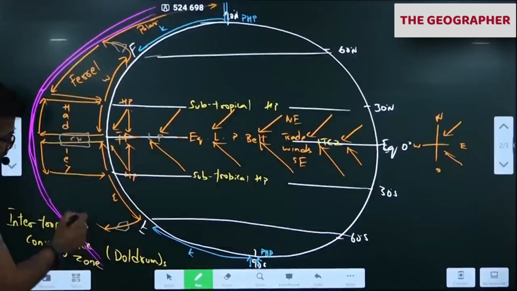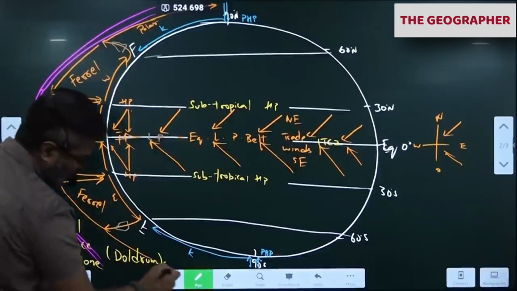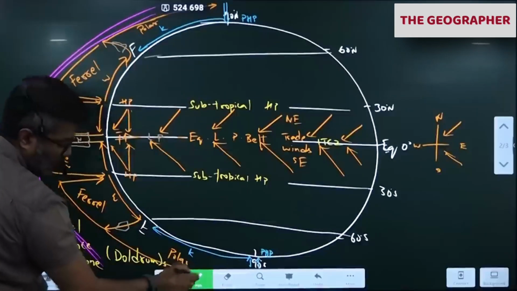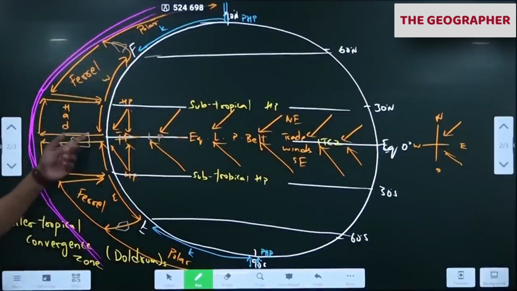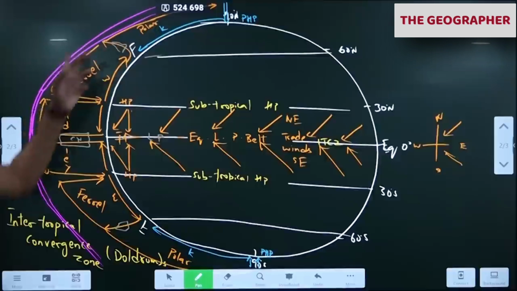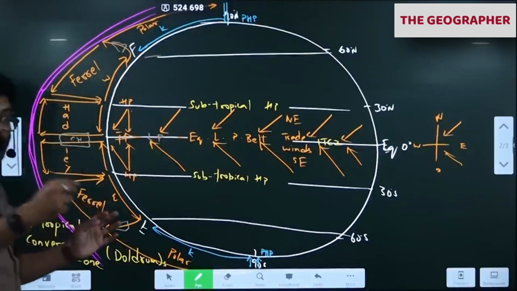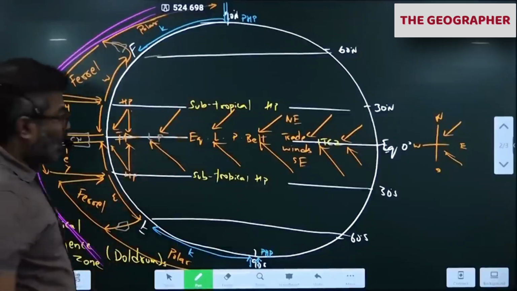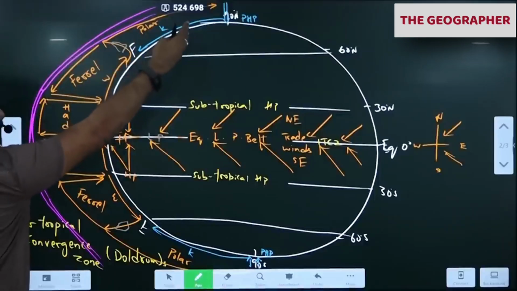This dry air will diverge here. Part of it will cool, comes back here, completing the Ferrel cell. This also, the air goes here, cools, comes back, completing the polar cell. So 3 cells. Instead of 1 meridional, there are 3 cells now. 1, 2, 3. So tricellular. So the word tricellular model of atmospheric circulation. Okay. So this is how the heat is transferred from one cell to another cell, and so on.